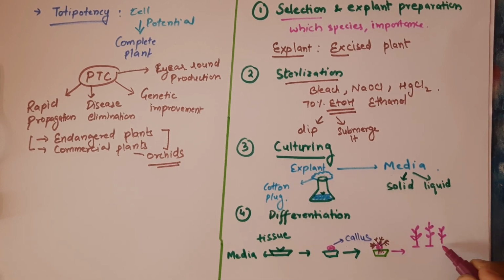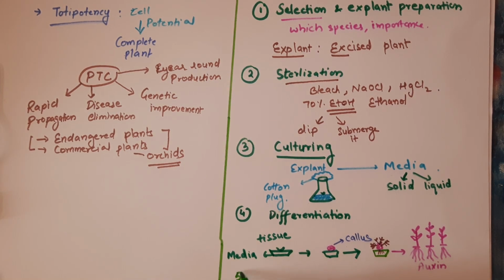And we will put that in the media that promotes the rooting. This usually we are doing in the test tubes. And we are usually using the auxins to promote the rooting. So once this is done, we'll move to our next